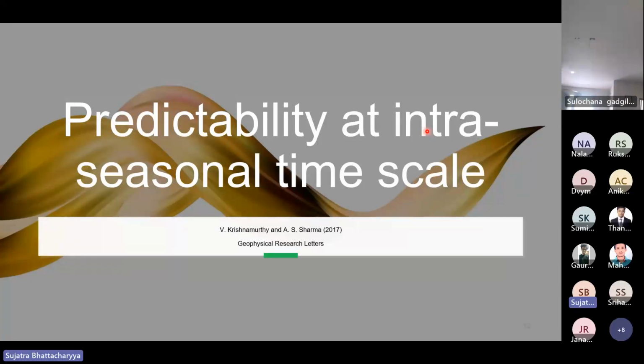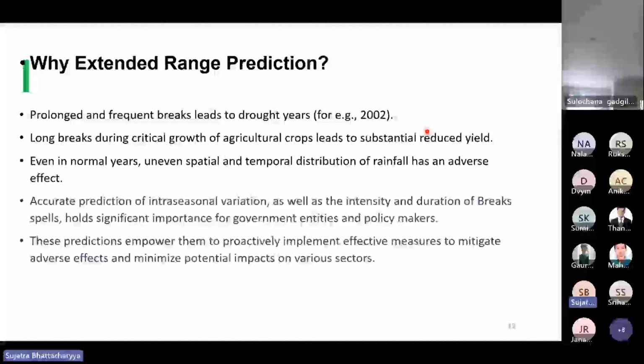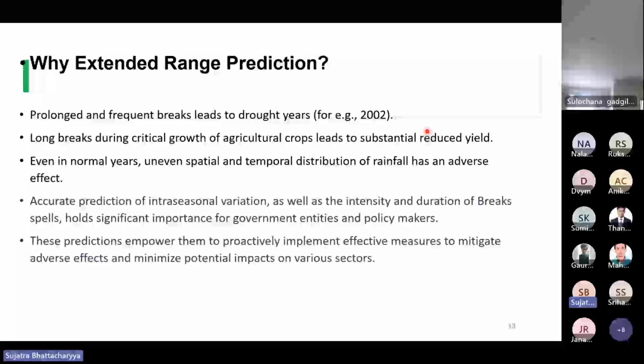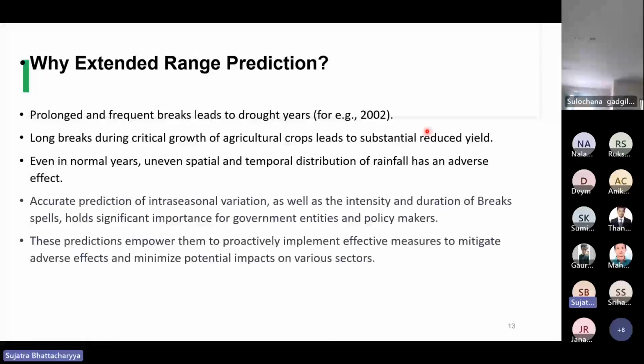So before that, why do we need extended range prediction? First, as we have discussed earlier, prolonged and frequent breaks lead to drought years, for example 1972, 2000, etc. And long breaks during the critical growth of agricultural crops lead to substantially reduced yield.